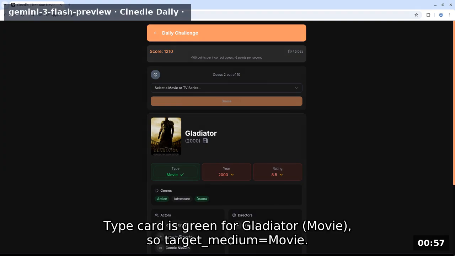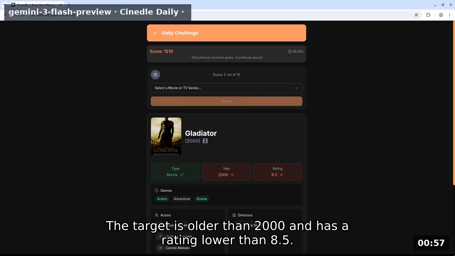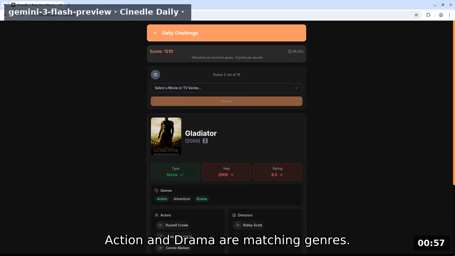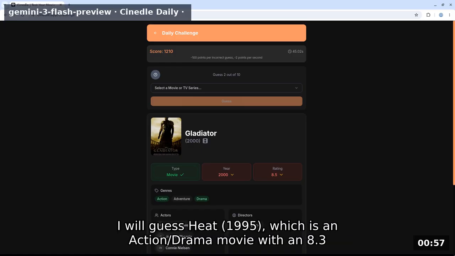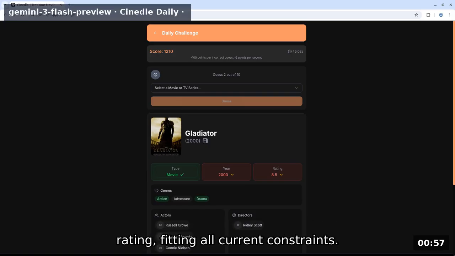Type card is green for Gladiator movie, so target medium equals movie. The target is older than 2000 and has a rating lower than 8.5. Action and drama are matching genres. I will guess Heat 1995, which is an action/drama movie with an 8.3 rating, fitting all current constraints.